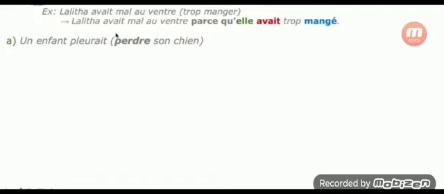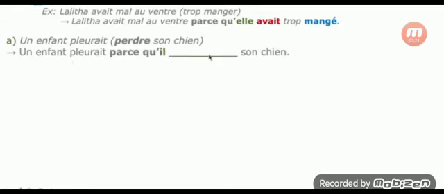As in the example, write the first sentence as it is. Then you have to use the past. For the first part, un enfant pleurait, you can write it as it is, but you must concentrate on the infinitive verb. The expression is parce que, because, and the pronoun is il. The subject of Lalita was elle, but here the subject is un enfant. Masculine is clearly visible because un is used, so you can use the pronoun il.